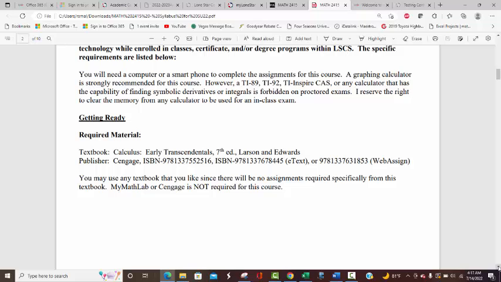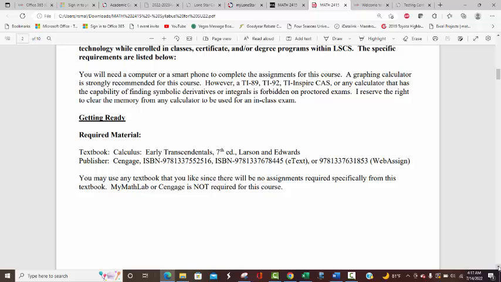Let's see. This is the official textbook, which you don't really need. You can use any textbook you want that covers the material. Some calculus textbooks say one variable on them, which means they only go up through Cal 2. But a regular calculus book should cover all this Calculus 3 content, so you can use that. You don't have to have this book. There'll be no assignments submitted directly from that textbook.